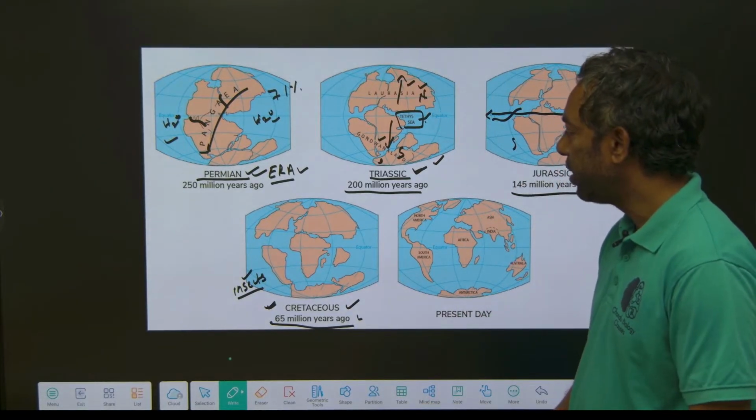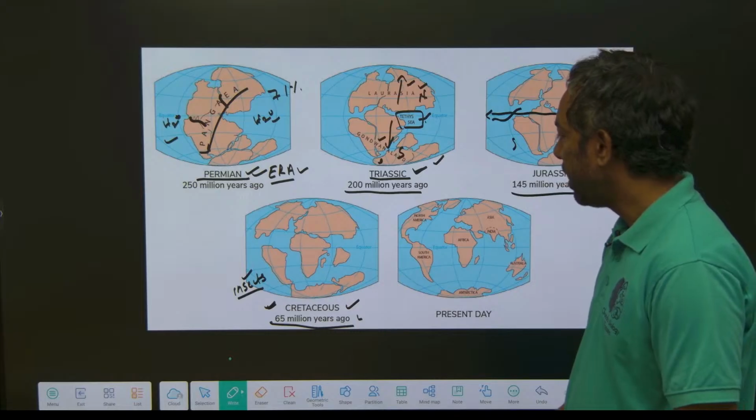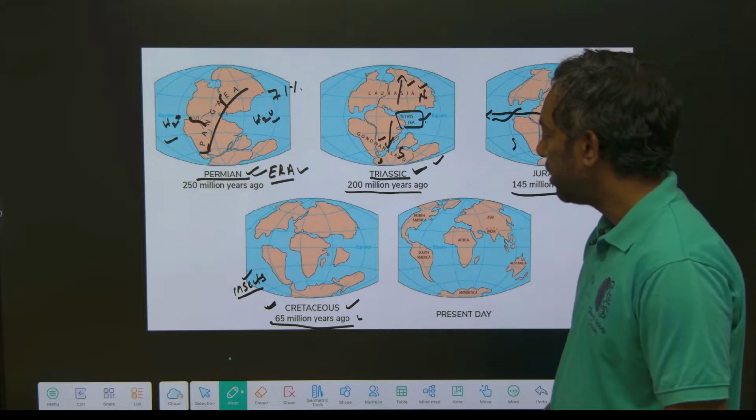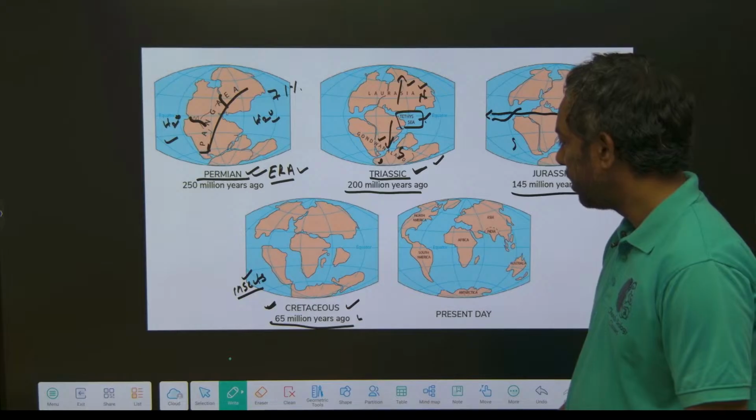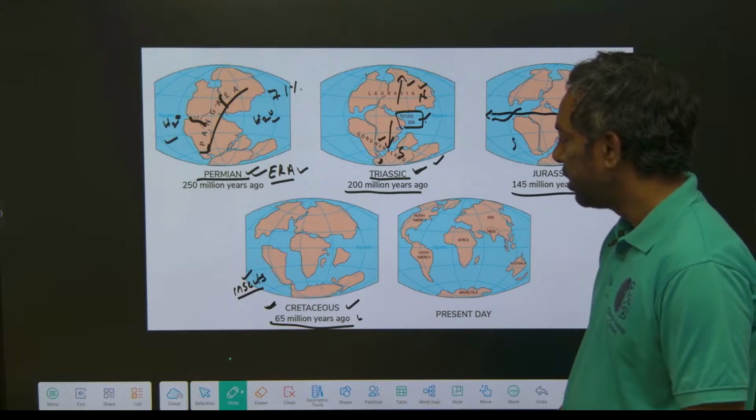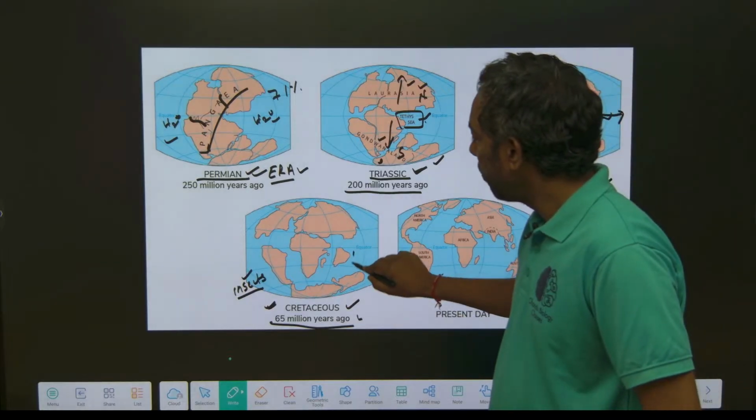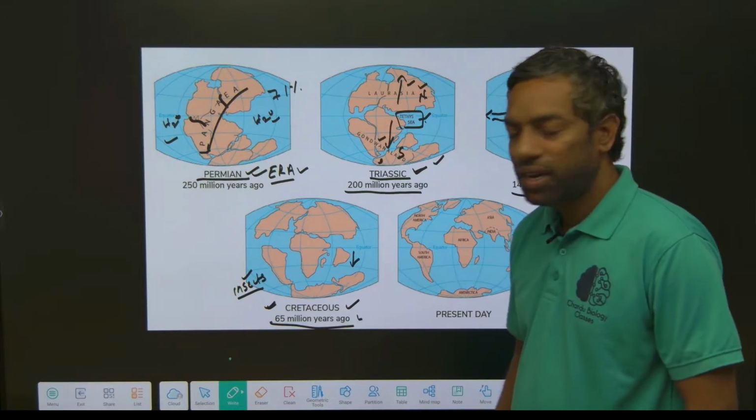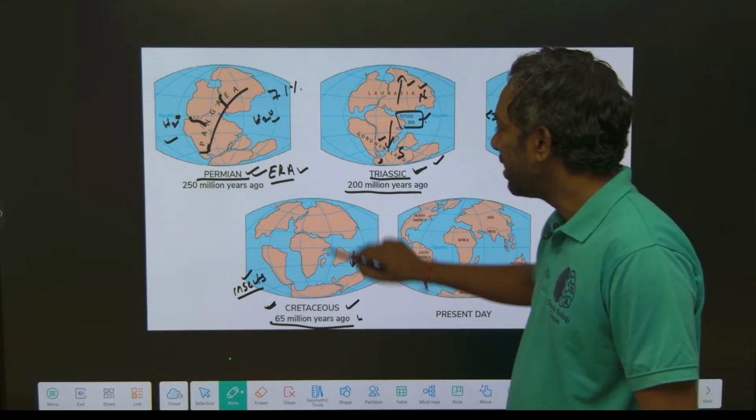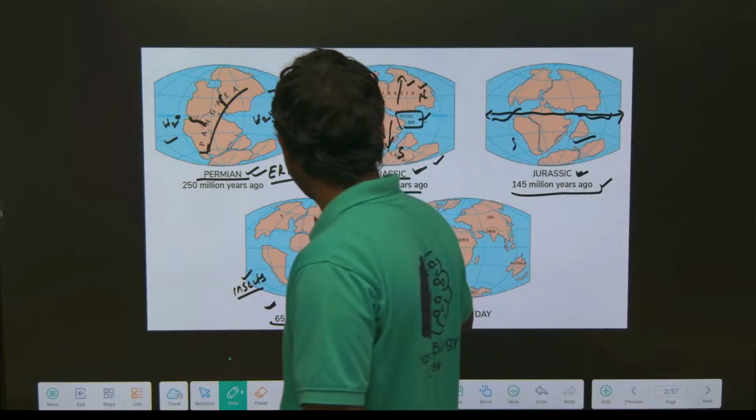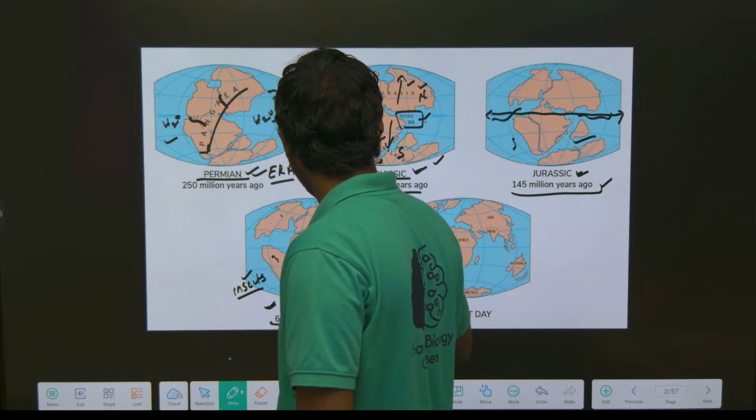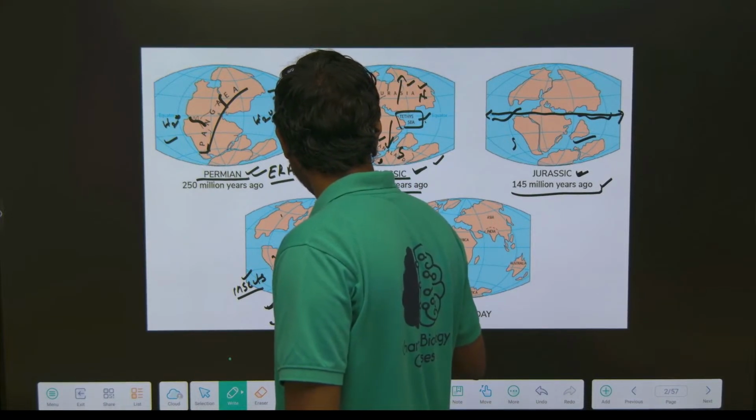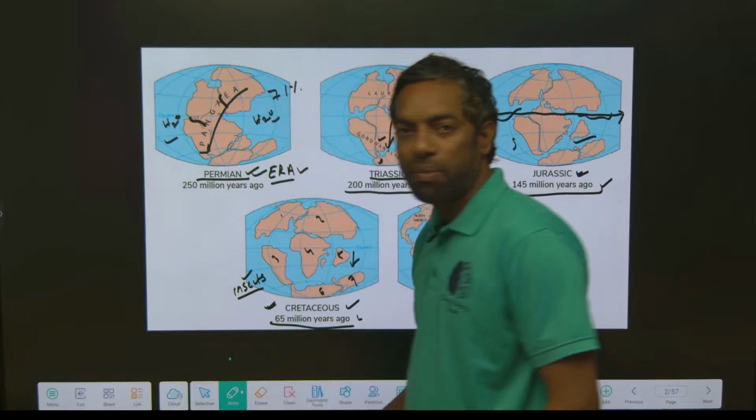Just look into here, guys. If we come to the Cretaceous, where is India in the Cretaceous? India is south of the equator, guys, near the Australia plate. These are the plateaus: 1, 2, 3, 4, 5, 6, 7. There are 7 plateaus.